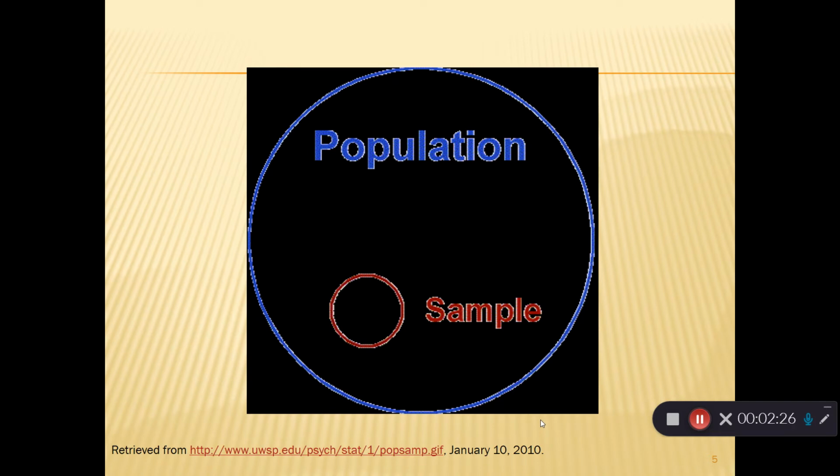Now, if instead of talking about a worldwide item, I'm talking about a local thing, maybe I'm talking about making a conclusion based on the students enrolled at Valencia. Then my population might be all Valencia students. And a sample within that population might be the Valencia students taking statistics.